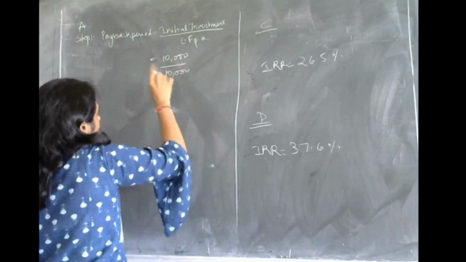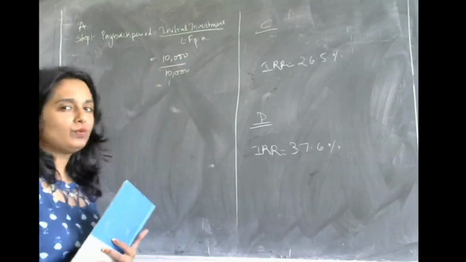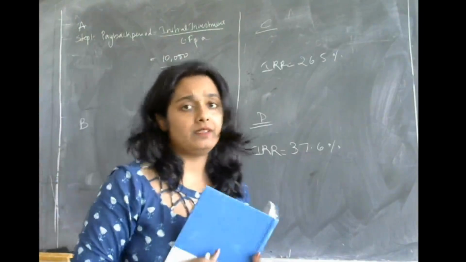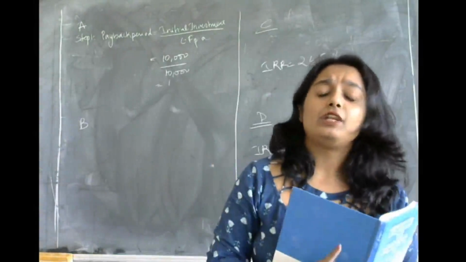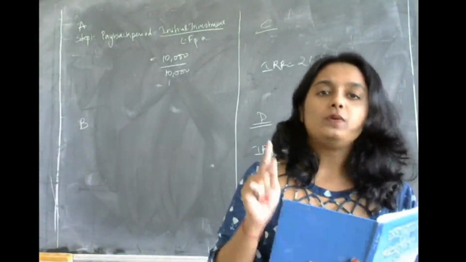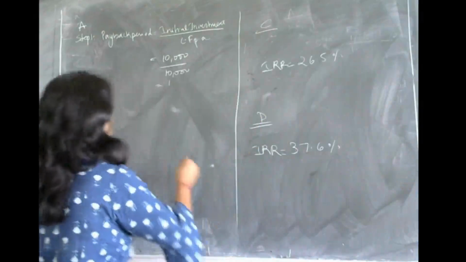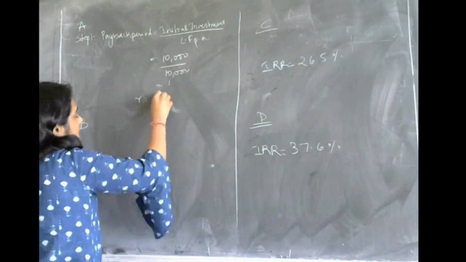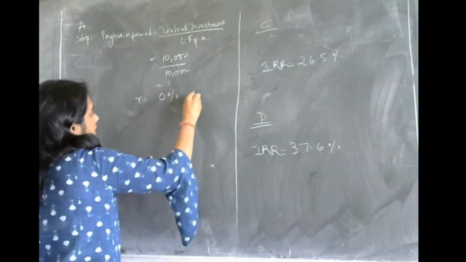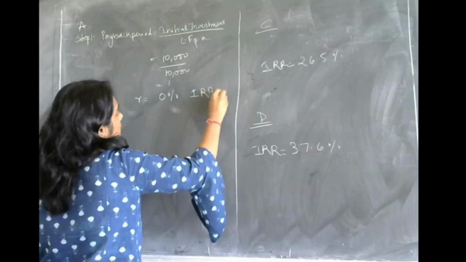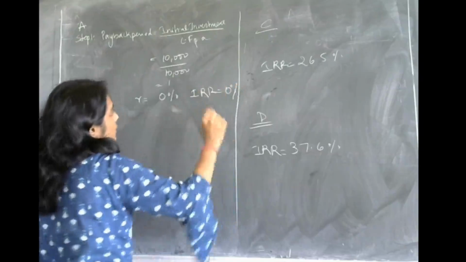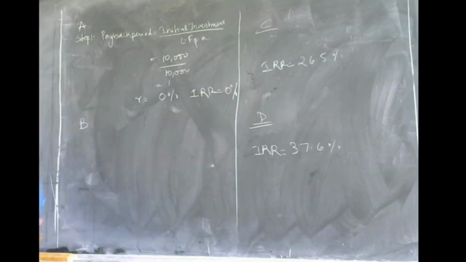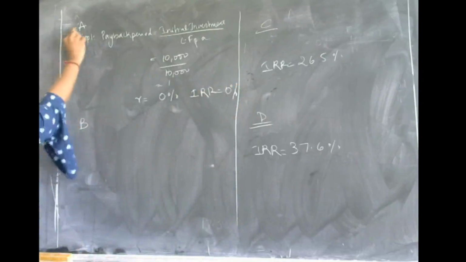So the payback period you are getting is 1, so you need to go and check where you will get 1. If you go to the present value annuity factor table, you will see you get 1 at 0%. Therefore the rate is 0%. Therefore your IRR over here is 0%. Okay? So that is with respect to A.